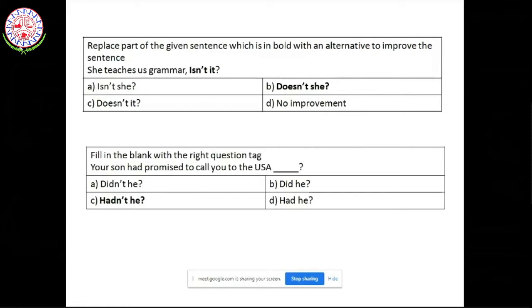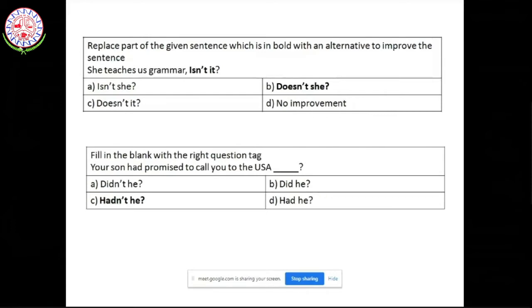So look at the second question. Fill in the blank with the right question tag. Your son had promised to call you to the USA. The meaning of the question is you are talking a positive. Now look at the auxiliary verb had. It says that your son had promised to call you to the USA. So what will be the question tag? Exactly opposite of had. Hadn't he? It cannot be did he.